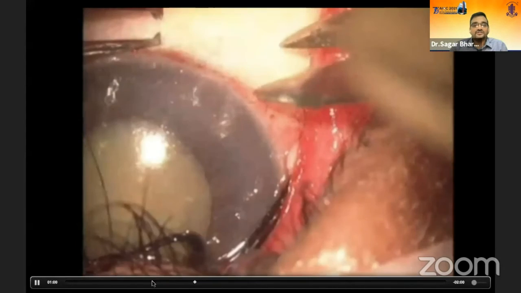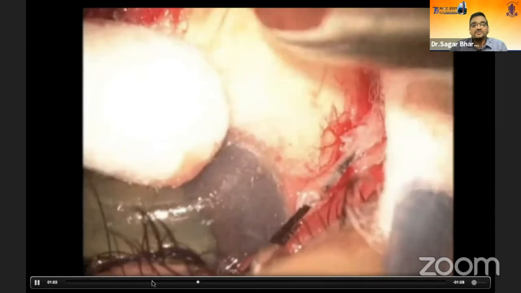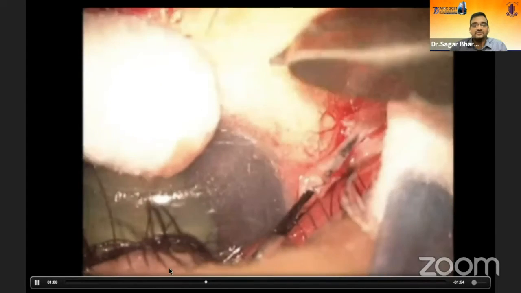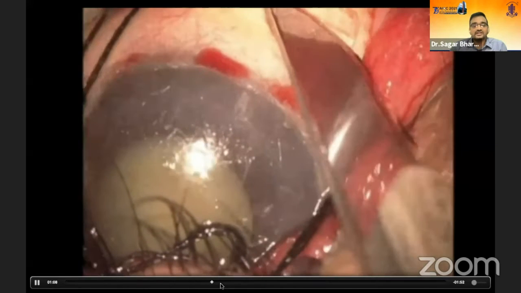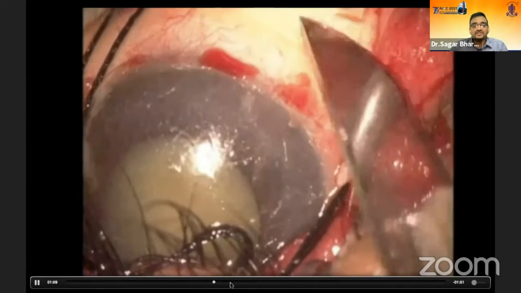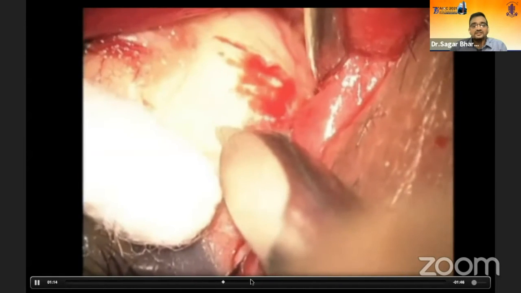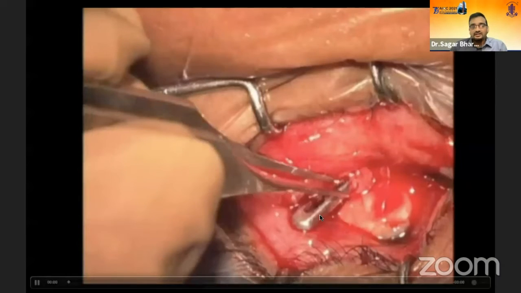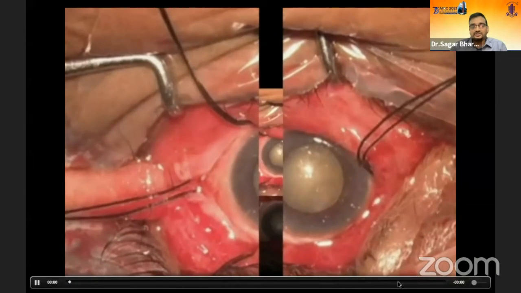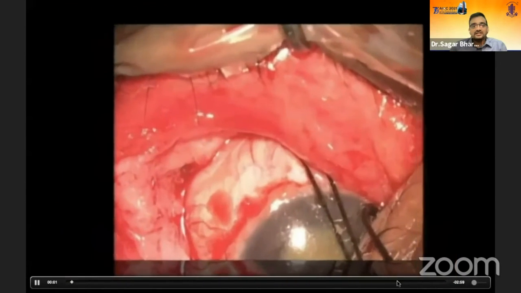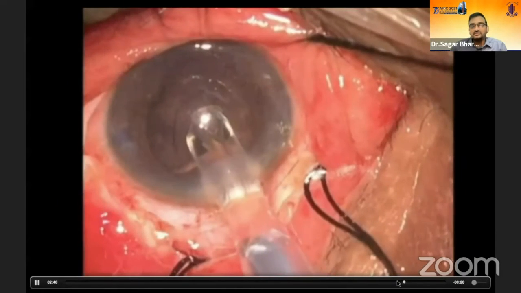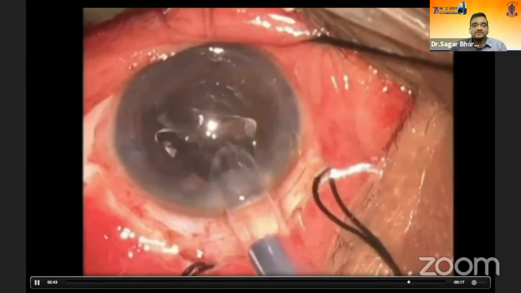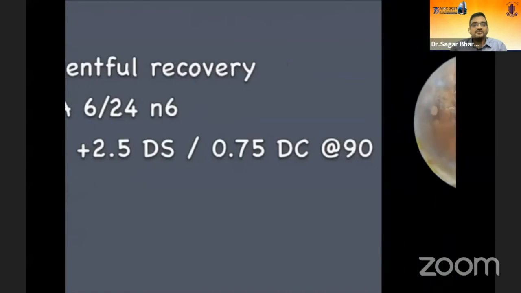I had done it in 4 quadrants. You can do it in 1 quadrant or 2 quadrants, but nowadays people recommend mainly the inferior 2 quadrants. So here I'm basically de-roofing the other quadrant, and we again do the same thing. So basically you are removing the apex and leaving a small area exposing the suprachoroidal space. Again, this case also had a small pupil as expected, and you do the surgery with the standard principles. This was the patient's recovery, and the patient had an uneventful recovery.